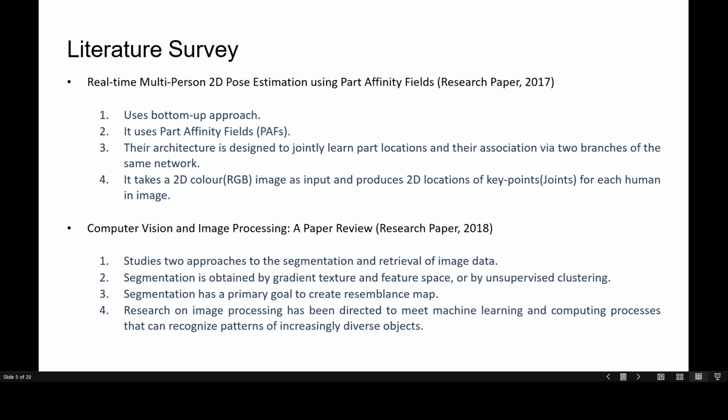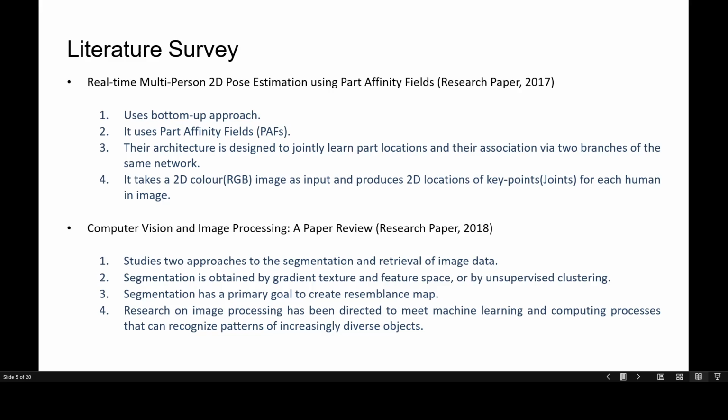The architecture is designed to jointly learn part locations and their associations via two branches of the same sequential prediction process. Previously, algorithms used top-down approaches, that is, find the number of humans first and then find joints of every person detected. This paper's algorithm uses the bottom-up approach, making it robust and efficient. It presents the first bottom-up representation of associations via part affinity fields, a set of 2D vector fields that encodes the location and orientation of limbs over the image domain.